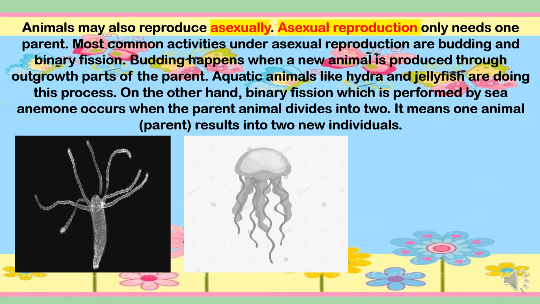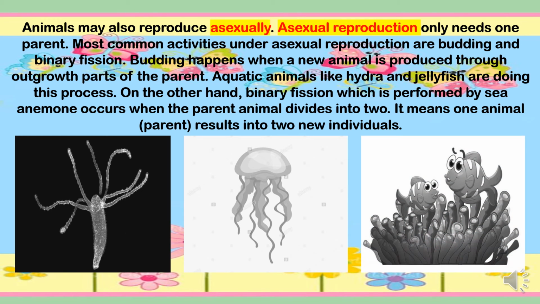Aquatic animals like hydra and jellyfish are doing this process. On the other hand, binary fission, which is performed by the sea anemone, occurs when the parent animal divides into two. It means one animal or one parent results into two new individuals.